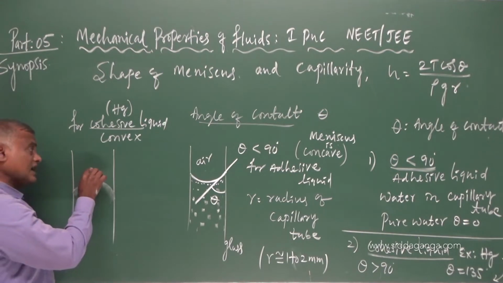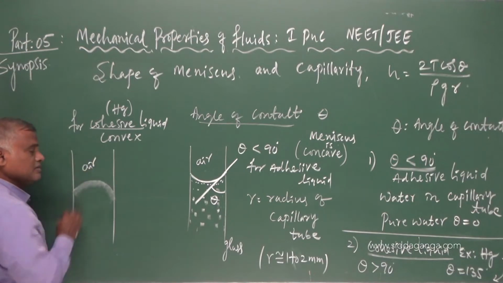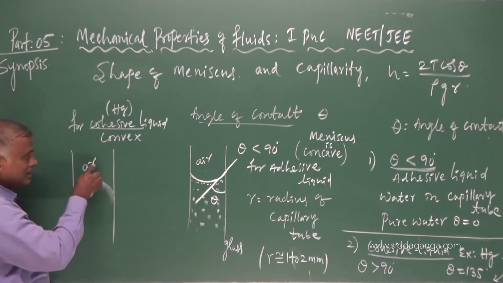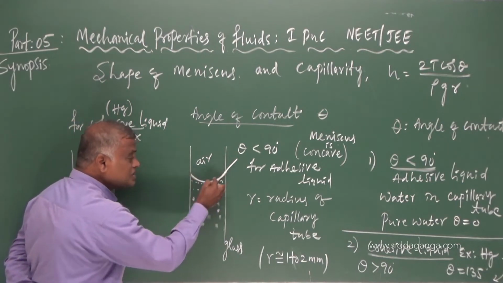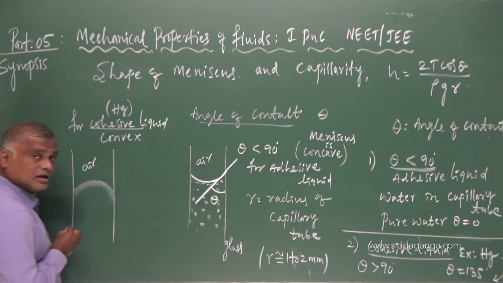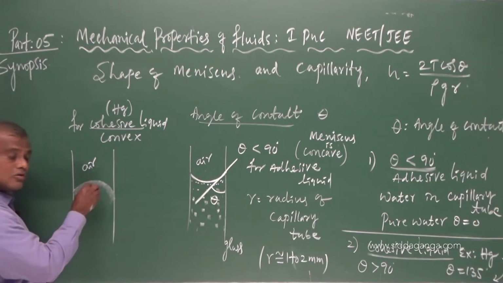Convex meniscus, that is upward at the air media. Here bulged towards air. It has some depression at the air media. This shape is concave. This shape is convex.